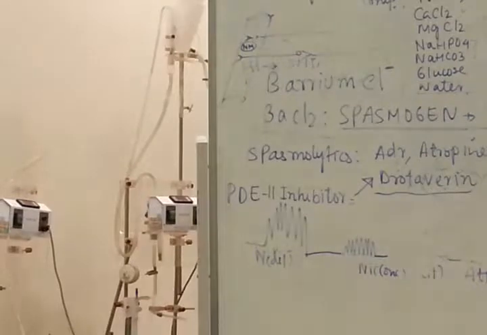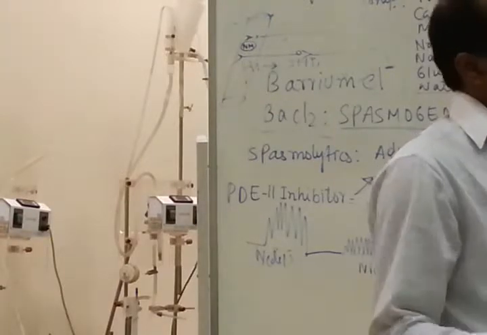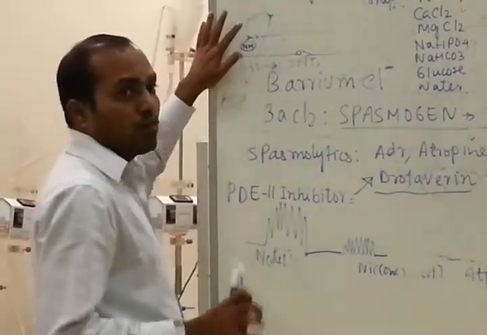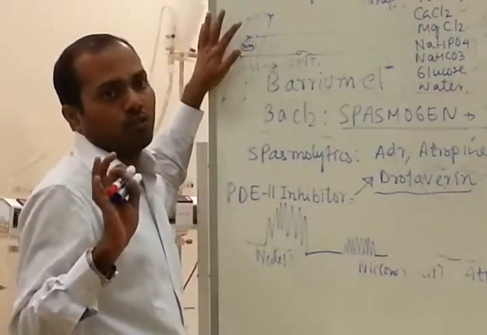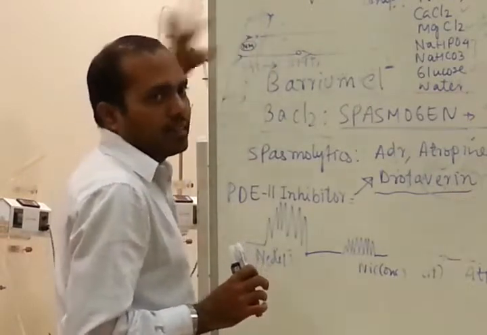Which type of receptor? Nicotinic receptor, muscarinic and nicotinic. Nicotinic, muscarinic, and adrenergic also. Alpha 2 receptors are there for sympathetic. You should know about the receptor distribution.